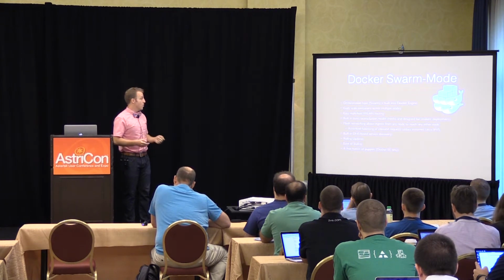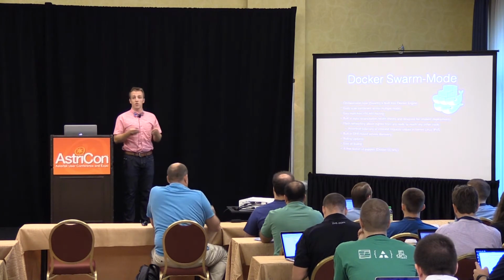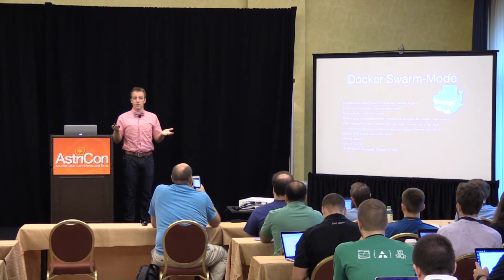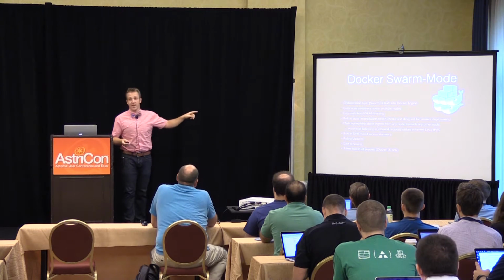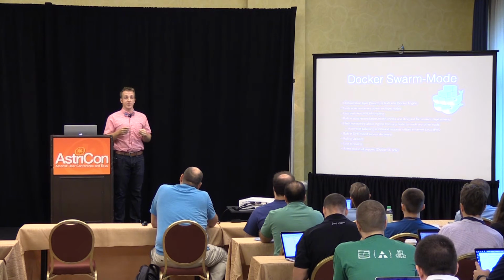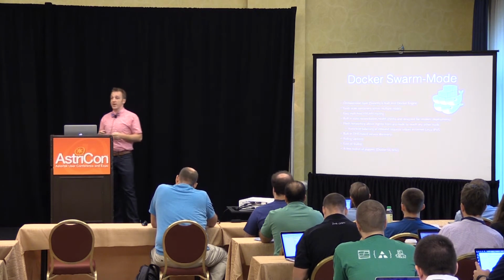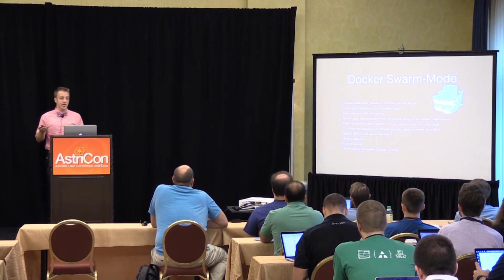And what does it really allow? Why do you want to use Swarm? Docker, as we all know, is a single machine container engine. Swarm mode allows you to span this over multiple machines. What it does is it gives you the ability to do a VXLAN overlay network on top of all of your CE engines so you can all communicate together. Basically, it makes it so you can run an entire miniature cloud of your own.